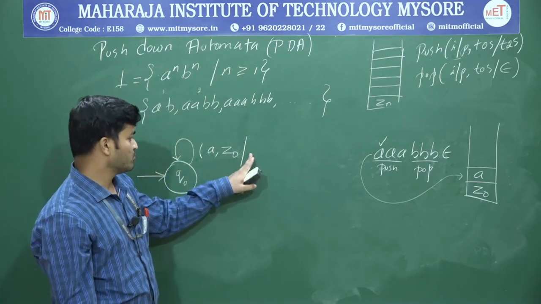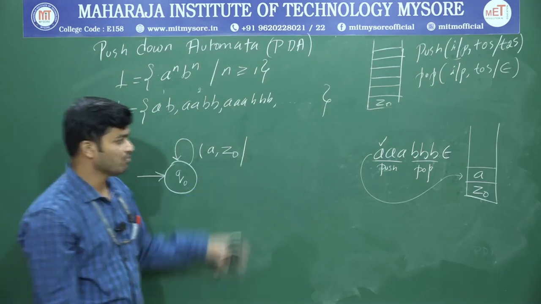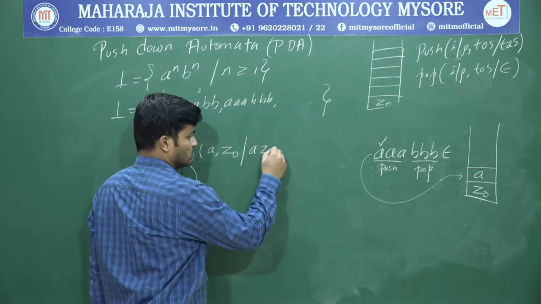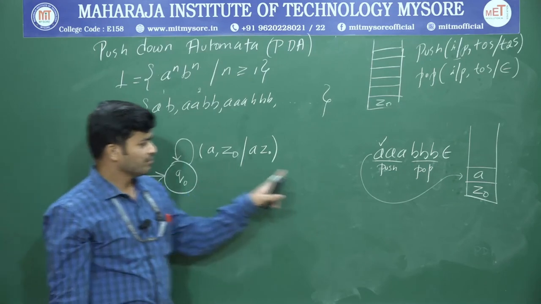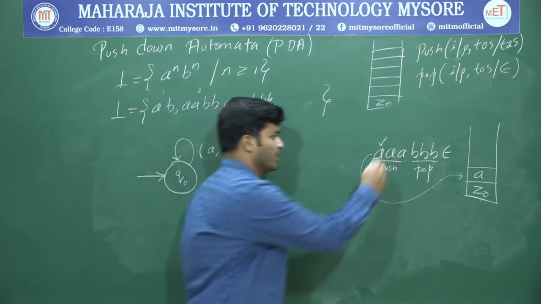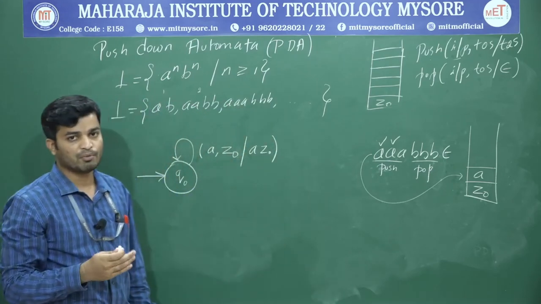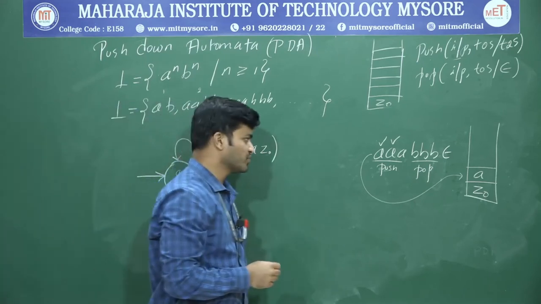So what are we supposed to write over here? We have to write the top 2 symbols. Top 2 symbols are A Z naught. We write that as it is. Next, what's the next input? Next input is again A. The logic is whenever I get A, I have to perform a push operation. I have to push the second A onto the top of the stack.